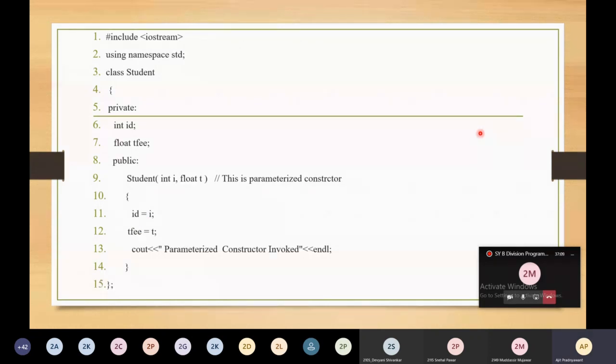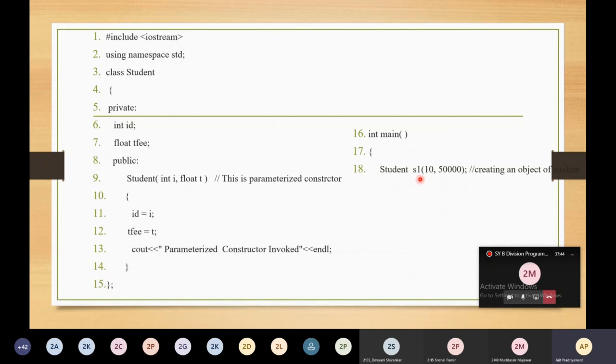After this, inside the main you have to pass the values for the parameterized constructor. How to pass the values? This is student S1, and first 10 is nothing but the id, and next 50,000 is nothing but the tuition fee. So what happened when you create the object student S1? Automatically the constructor will be invoked.